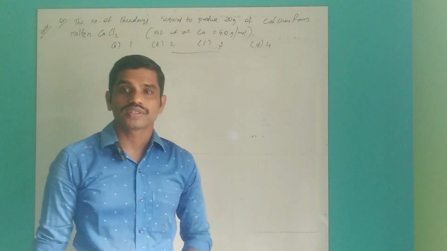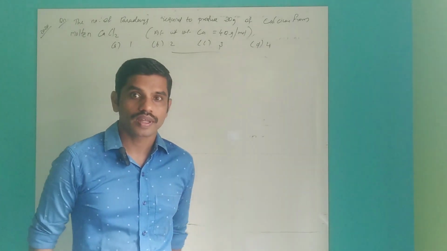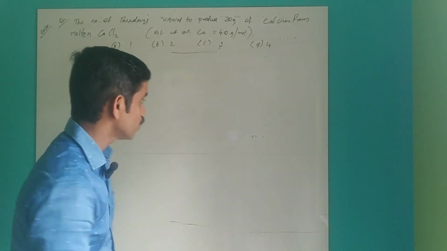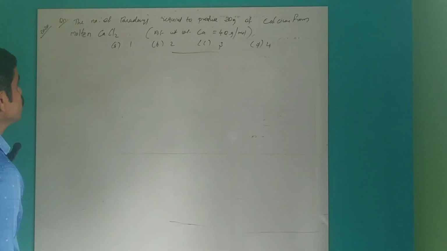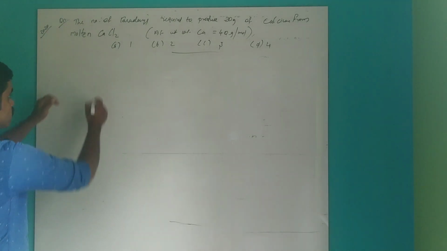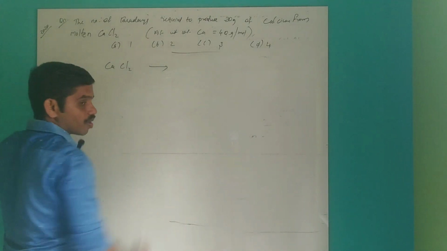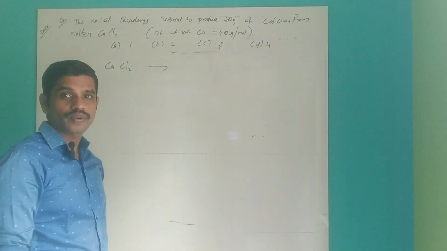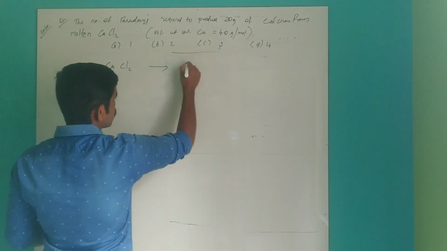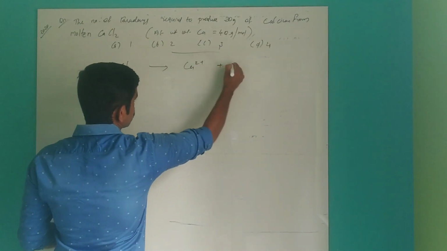You can pause the video and try the question. Number of Faradays required to produce 20 gram of calcium from calcium chloride. How will calcium chloride ionize? When current passes, it dissociates into calcium 2+ and 2Cl-.